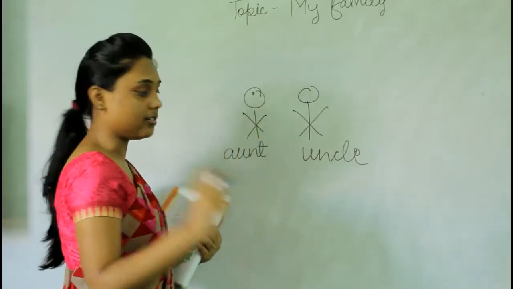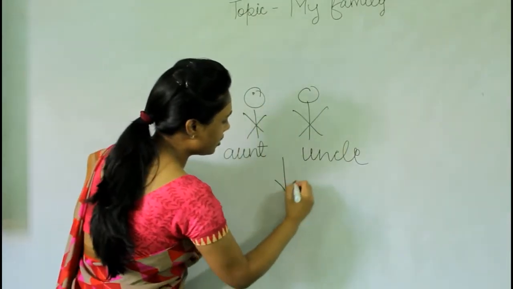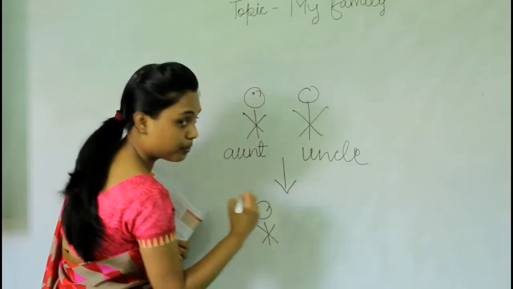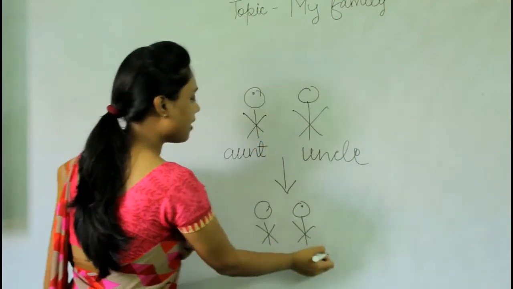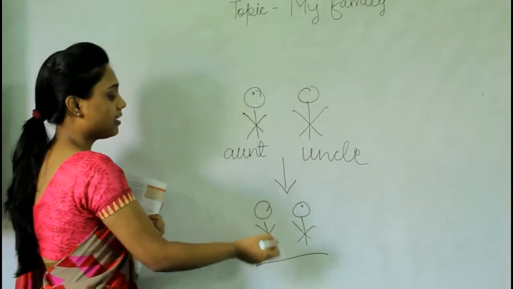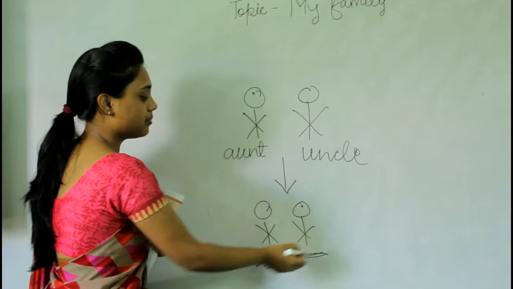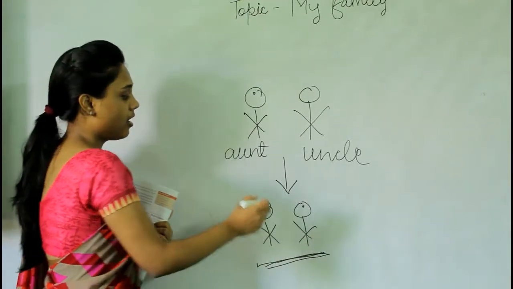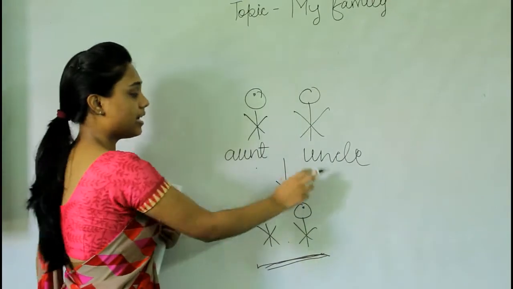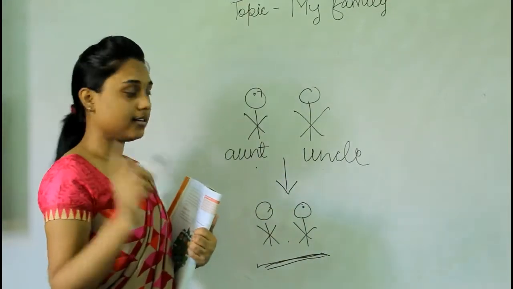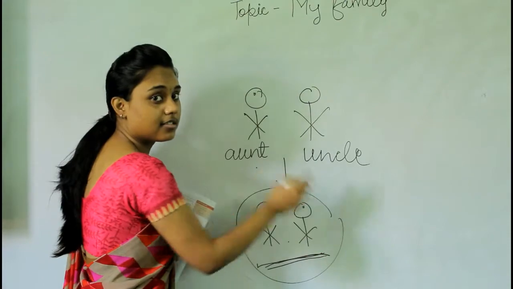So they have children. Suppose they have a boy and a girl, okay? So they are our cousins, right? Cousins are the brothers and sisters, and their parents are our uncle and aunt. When our uncle and aunt have children, okay, remember that. They are our cousins, okay?